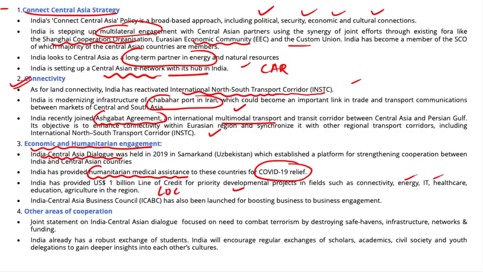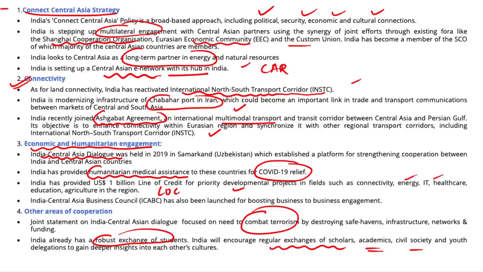Apart from this, India also engages with the region in other areas of cooperation, which includes cooperation in combating terrorism and facilitating robust exchange of students and regular exchange of scholars, academic and civil society between the two regions, so that deeper insights into the culture of each other can be developed.